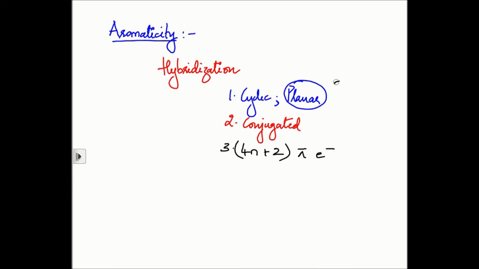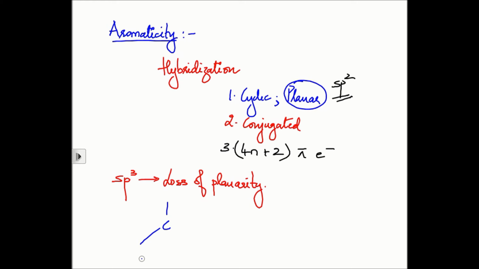discuss Huckel's rule. For planarity, it is very important to discuss hybridization, because we know that sp2 hybridization always leads to a planar geometry. Whereas if the hybridization scheme changes and becomes sp3 or something else, then it will lead to loss of planarity, because sp3 hybridization is associated with a tetrahedral structure like that of carbon in methane, right? So you will need to be able to judge the hybridization scheme on these atoms. And how do you do that?